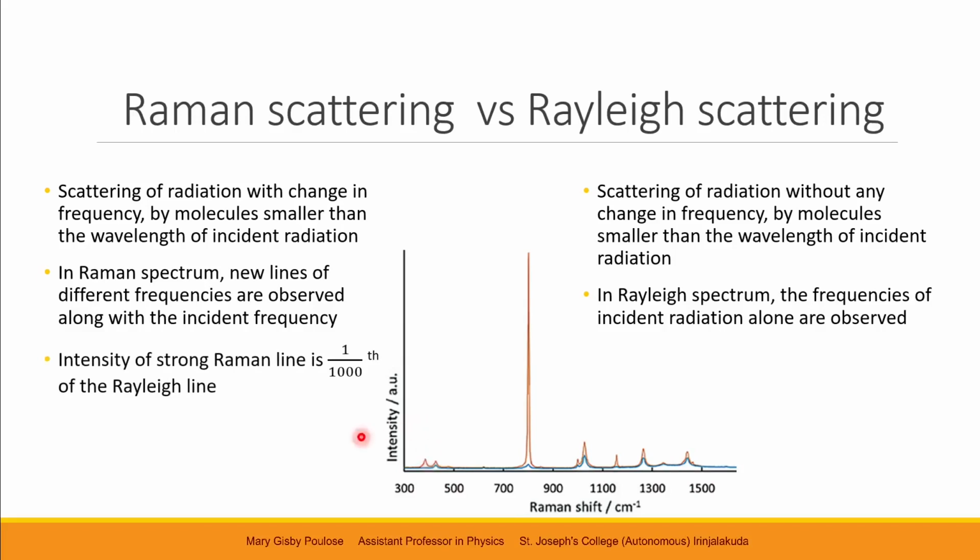The intensity of a strong Raman line, Stokes or anti-Stokes, is just 1 by 1000th of the Rayleigh line, whereas the intensity of the Rayleigh line is 1 by 1000 times the intensity of the incident source light.